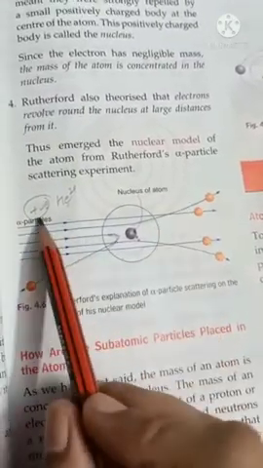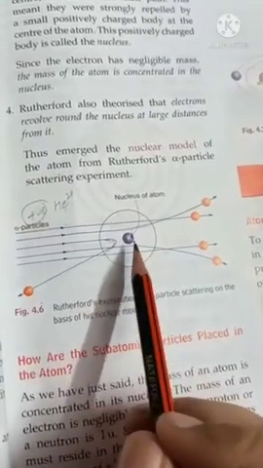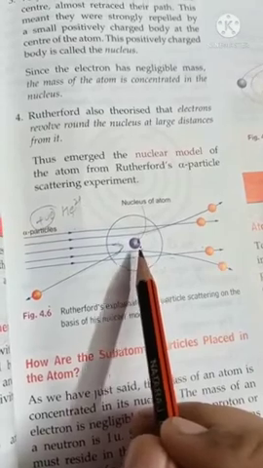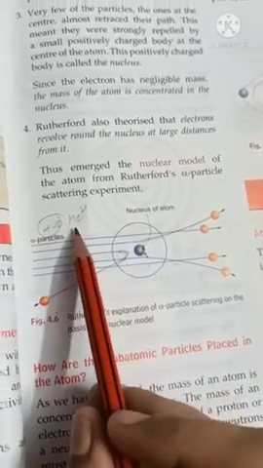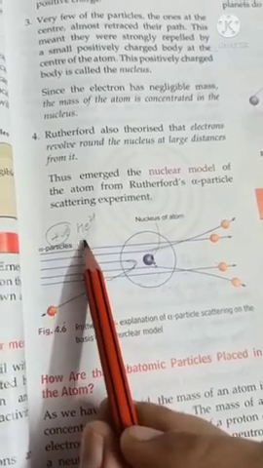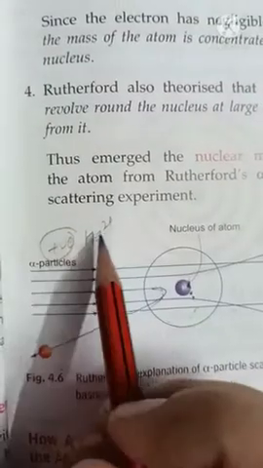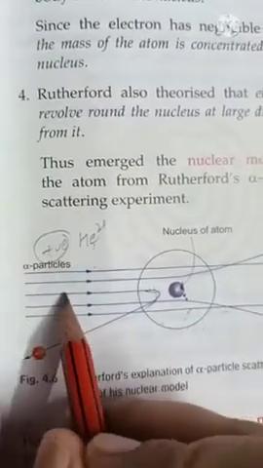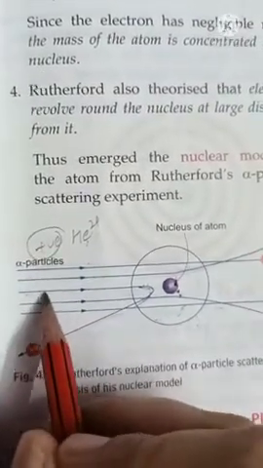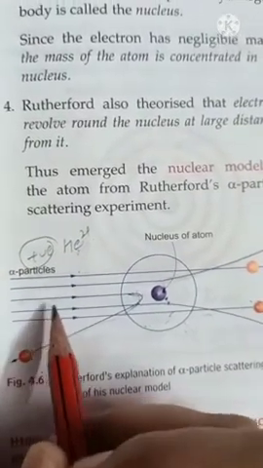Now why? Because alpha particles are positively charged and some positive charge is present in the center, and that positive charge is repelling this positive particle and this particle deviates from its path. Now very few particles, that means the particle that will be in the center, almost retraced its path. Why?